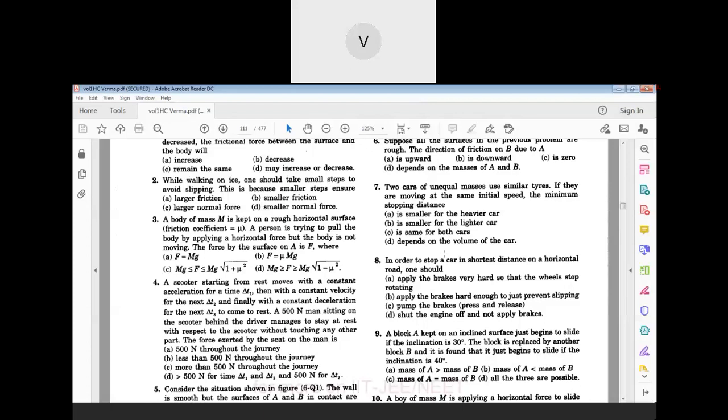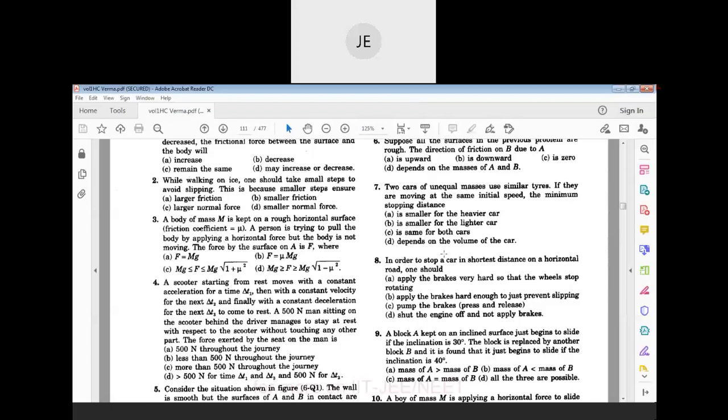So how come there is a frictional force, no? There are unequal masses, so unequal frictional forces will be there, mu mg, according to that. So what do you say about it? Sir, acceleration is independent of mass.